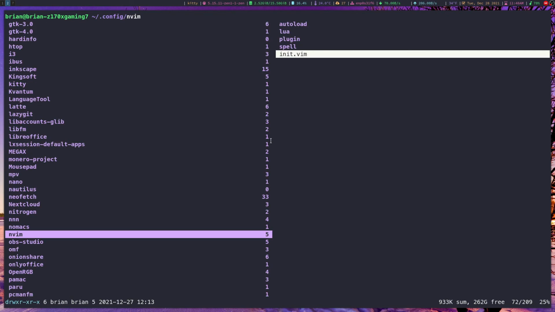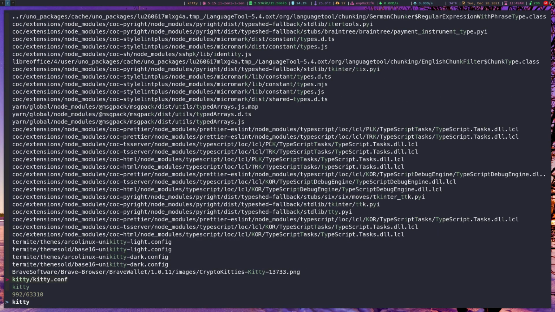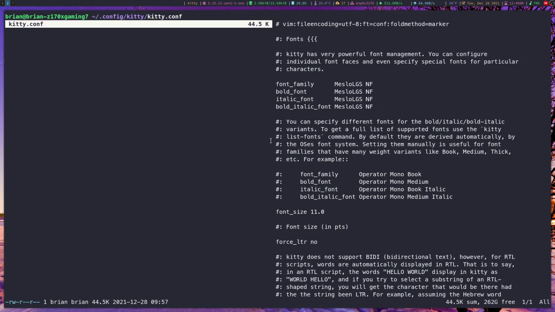So if I'm in my config directory and I wanted to look for my kitty.conf file, I can just do Control C and then kitty.conf, hit enter, and it jumps right to it.